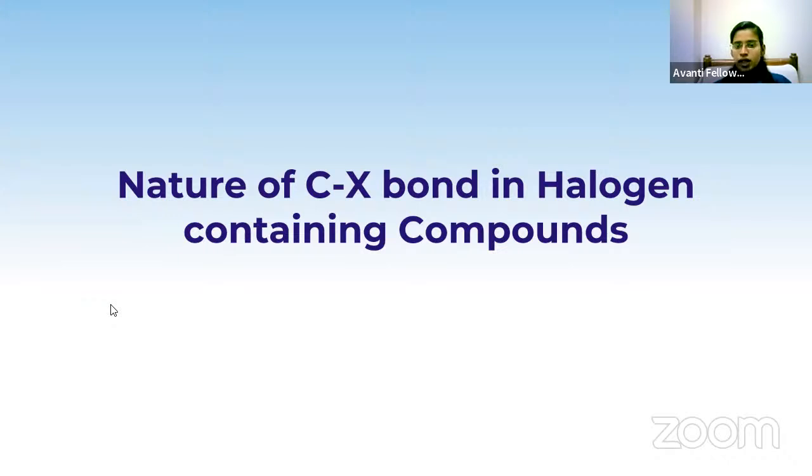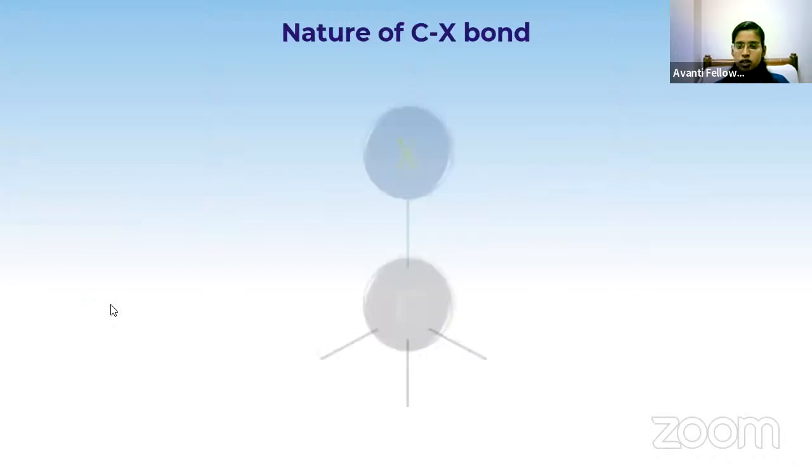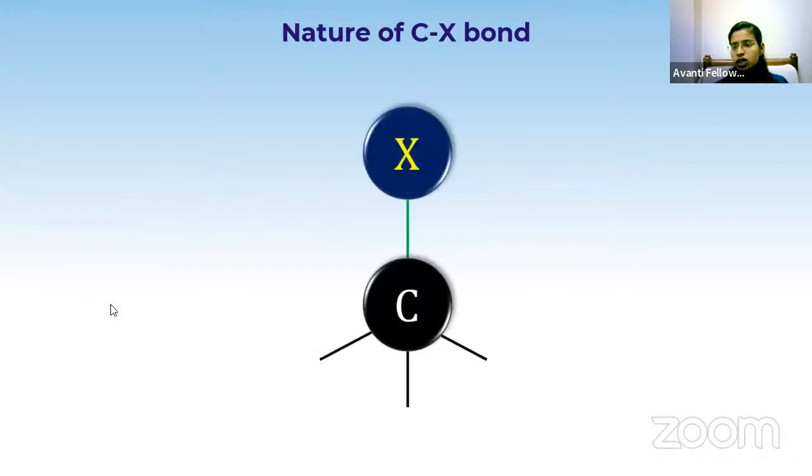So now coming to the nature of carbon halogen bond. Here we have a carbon and the halogen. Who is more electronegative among these two, halogen or carbon? Electronegativity means the tendency of attracting the shared pair of electrons towards itself, right?